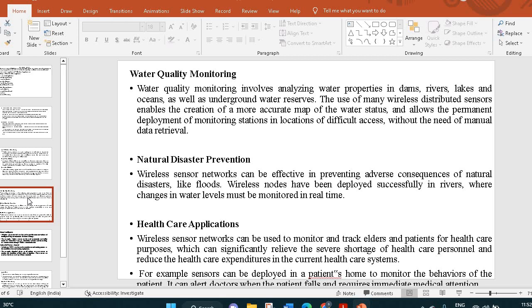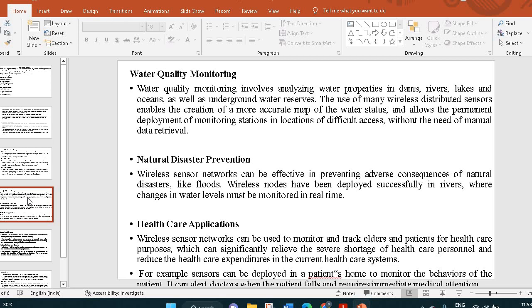Water quality monitoring. Water quality monitoring involves analyzing water properties in dams, rivers, lakes, and oceans, as well as underground water reserves. The use of many wireless distributed sensors enables the creation of a more accurate map of the water status and allows the permanent deployment of monitoring stations in locations of difficult access without the need for manual data retrieval.